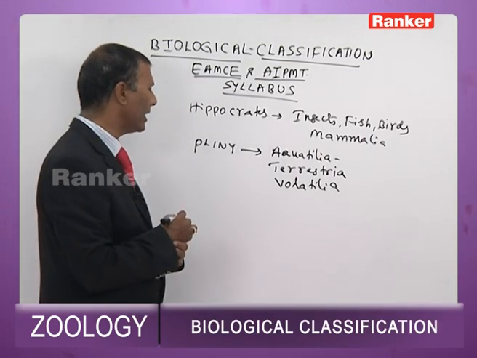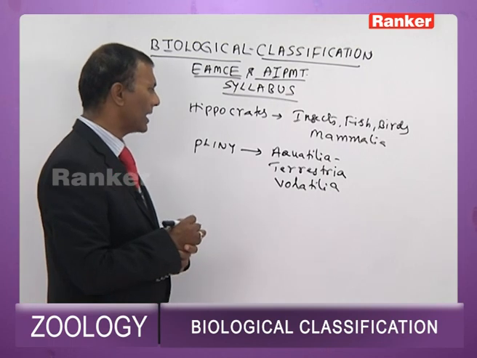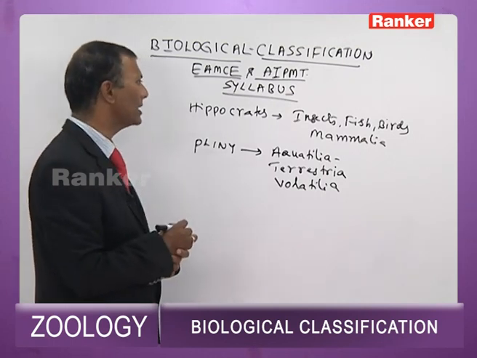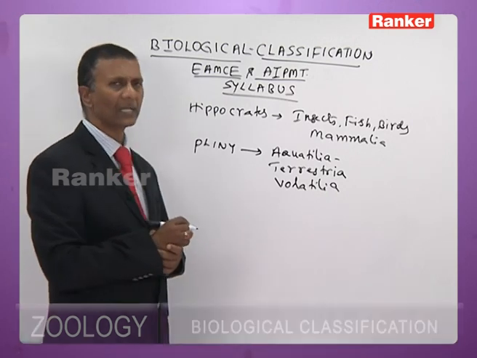So Pliny divided the organisms into Aquatilia, Terrestria and Volatilia. Hippocrates divided the organisms into insects, fish, birds and mammalia.